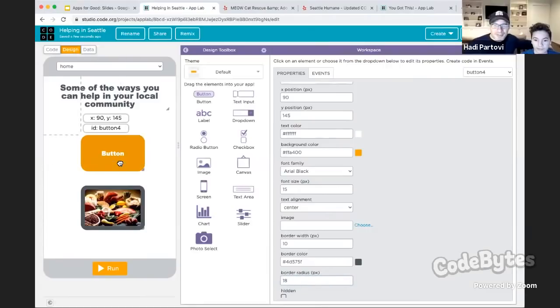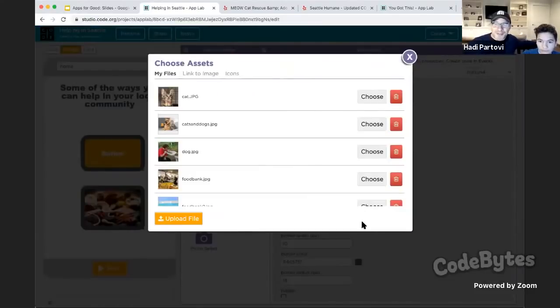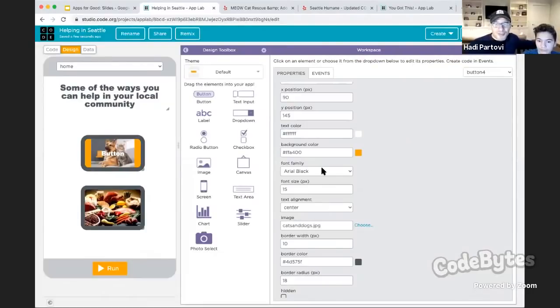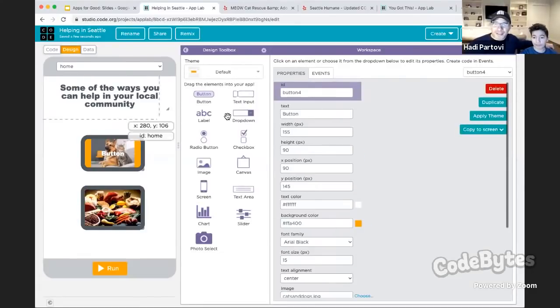Yeah. Cool. And now pick an image to put in this. I want to make our volunteering place to be about cats and dogs. So choose this image. All right, so we're going to do an animal shelter kind of volunteering thing. And the other thing I want you to do is get rid of the text for this button here.